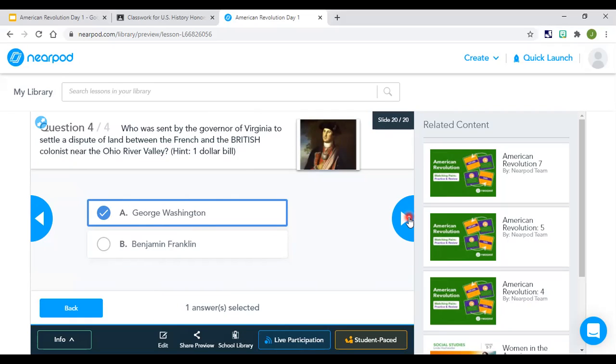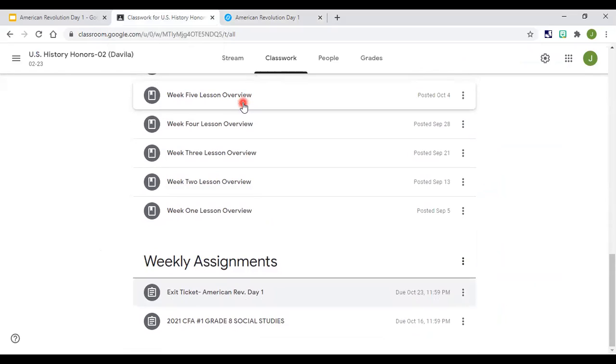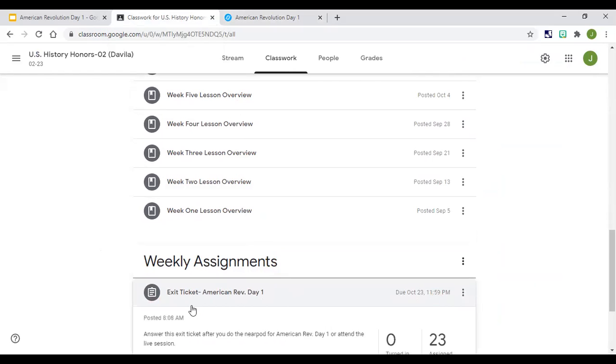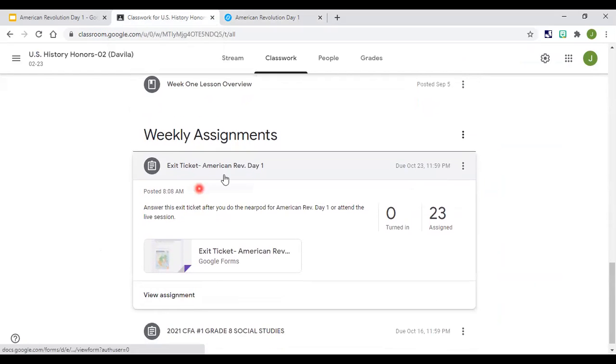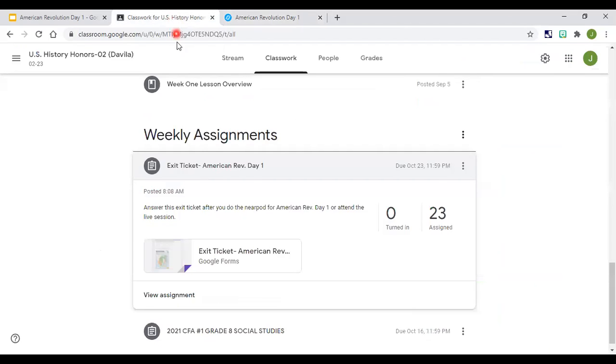All right, but bear with me. So we're done for the day. The only thing that you're left to do, my beautiful class, is to click on the exit ticket and do the American Revolution Day 1 exit ticket. It is 10 questions. Very easy, very brief, and they all have to do with the American Revolution Day 1 Nearpod. In fact, I got a lot of questions from there, so you want to pay attention to that.